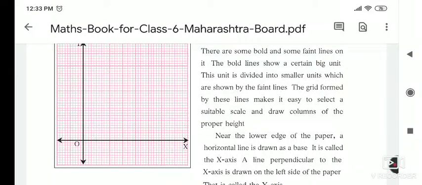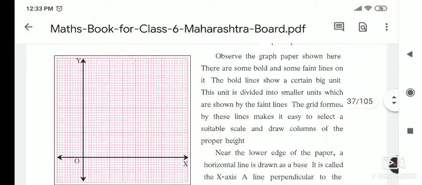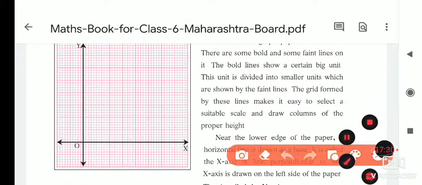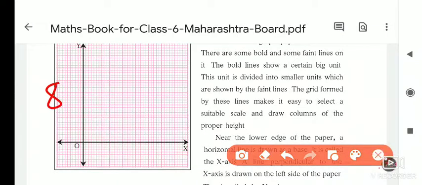Suppose I have to show here 8. How many students participated in the game? 8. So here the game is cricket. I will write cricket here, and then I have to show 8 in that way. This is 4, 8.